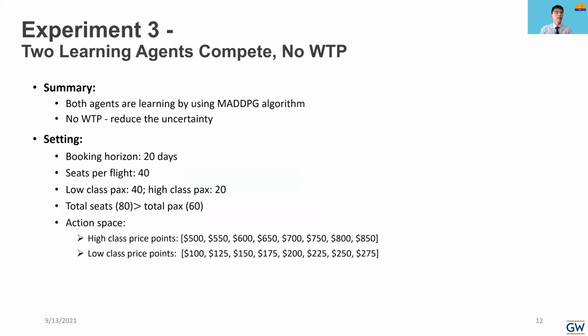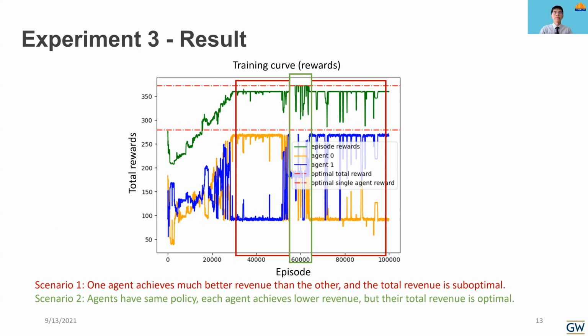Now let's have a look at experiment 3. Two learning agents compete without willingness to pay. Here, we will have both agents update themselves by using the multi-agent DDPG algorithm, but we eliminate the willingness to pay to reduce uncertainty, and other settings are totally the same. The result of these experiments is very interesting. We observed 2 different scenarios during training.